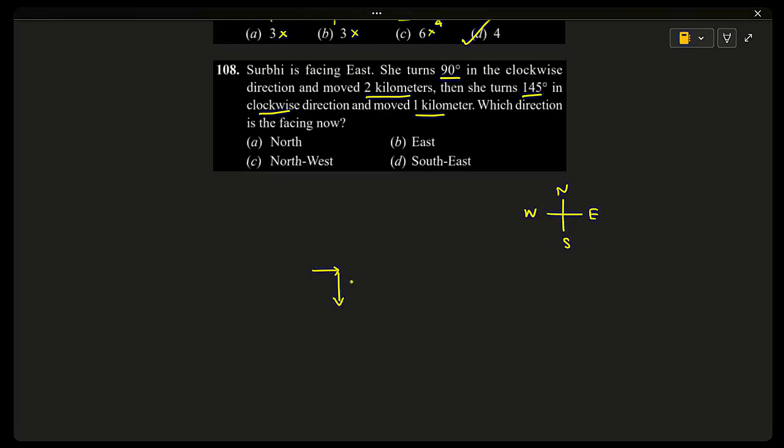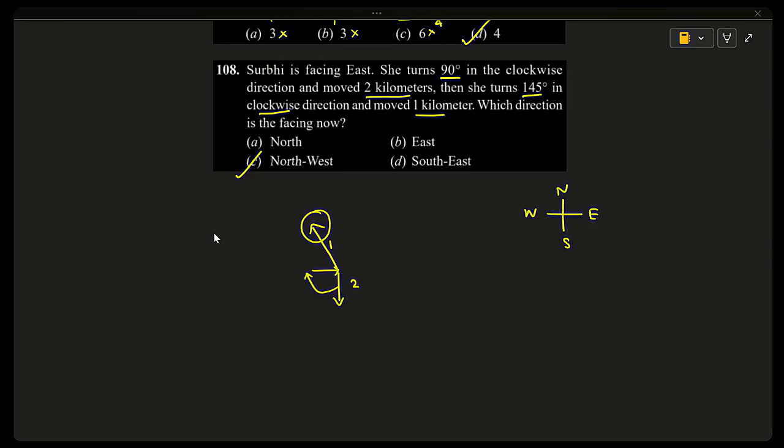Move 2 kilometers and she turned 145 degrees in the clockwise. So from here to here, 90 and extra 55 degrees will become 145. So in this direction now, move 1 kilometer. In which direction is she facing now? This is north west. That is option C. 108. Option C is correct.